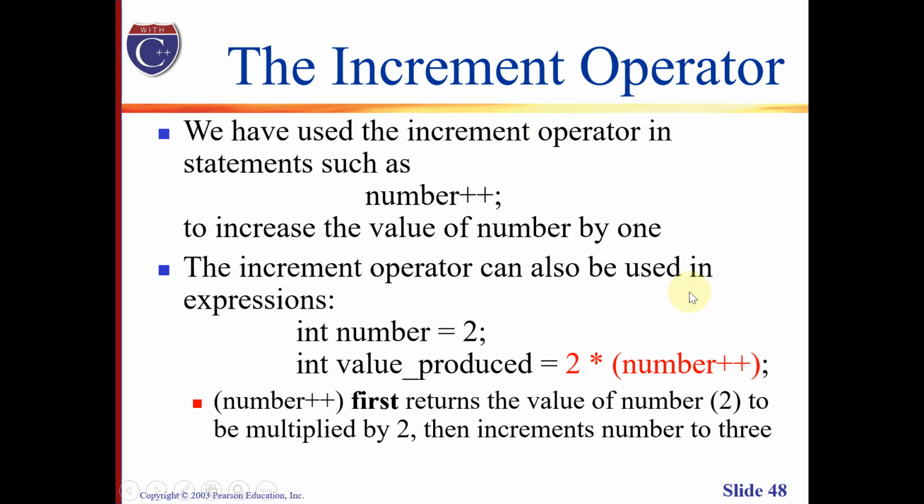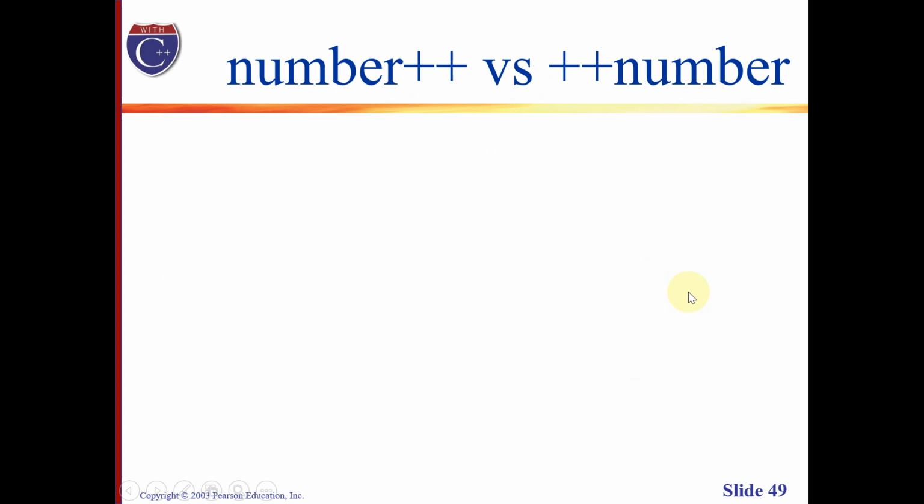Moving on, we have the following scenarios of using the increment operator. It's either we place the increment operator after the variable or before the variable. But what is the difference between the two?